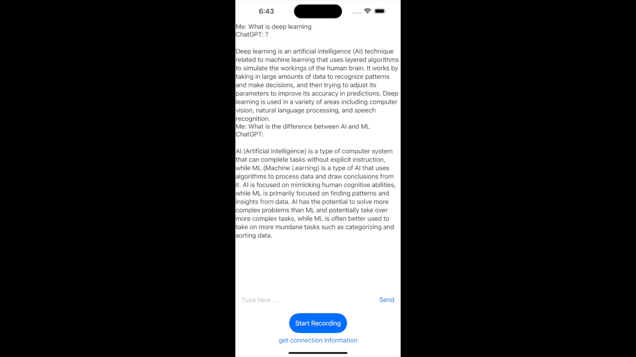AI, artificial intelligence, is a type of computer system that can complete tasks without explicit instruction, while ML, machine learning, is a type of AI that uses algorithms to process data and draw conclusions from it. AI is focused on mimicking human cognitive abilities, while ML is primarily focused on finding patterns and insights from data. AI has the potential to solve more complex problems than ML and potentially take over more complex tasks, while ML is often better used to take on more mundane tasks such as categorizing and sorting data.